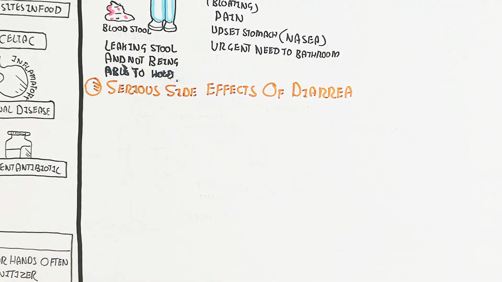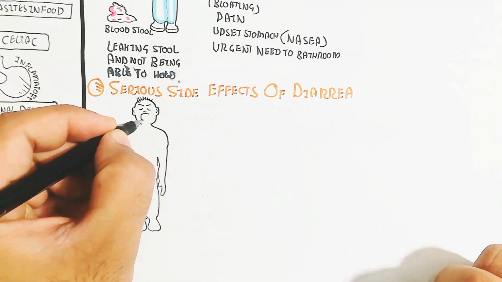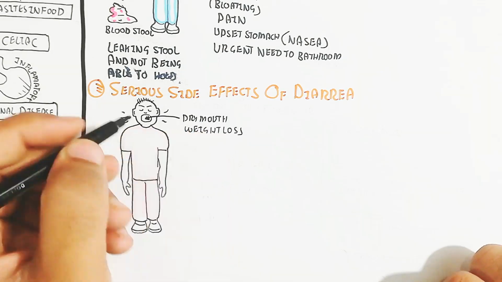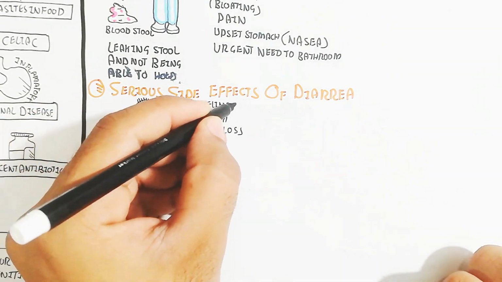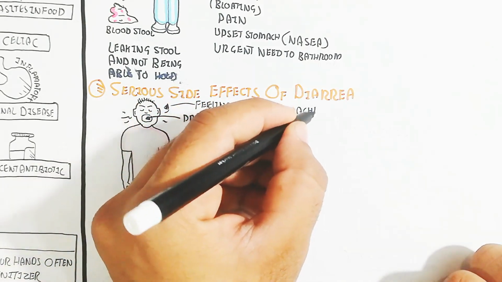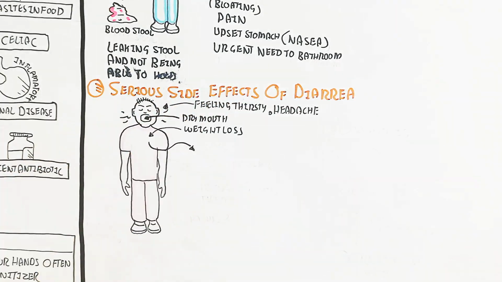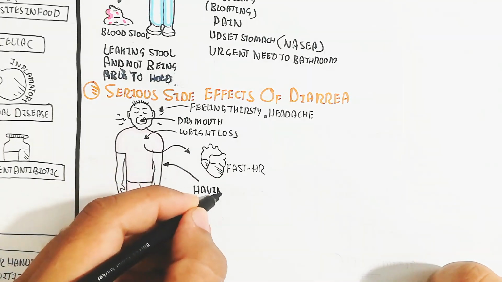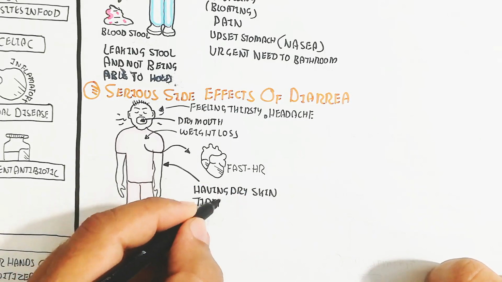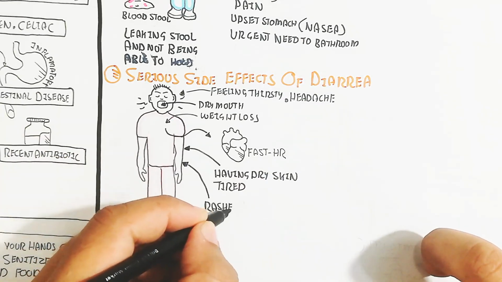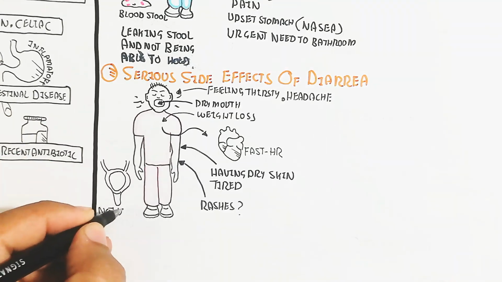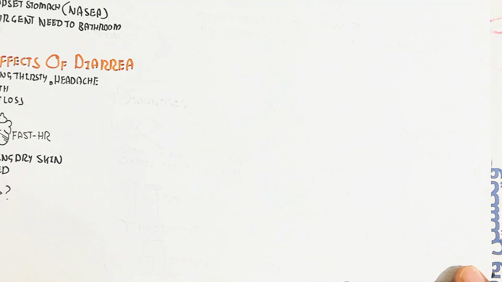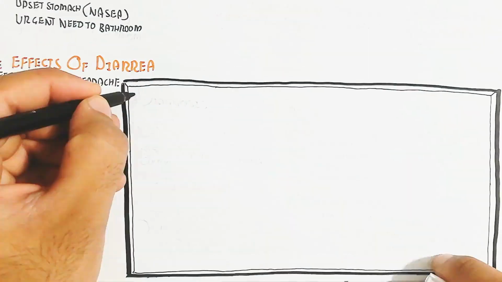The serious side effects of diarrhea are feeling thirsty, headache, dry mouth, weight loss, and fast heart rate due to electrolyte imbalance, because electrolytes like potassium, magnesium and calcium are not absorbed. Dry skin, tiredness and rashes on the skin can also appear, and urine is not passed often, because urine will not be produced when hypotension occurs due to dehydration.